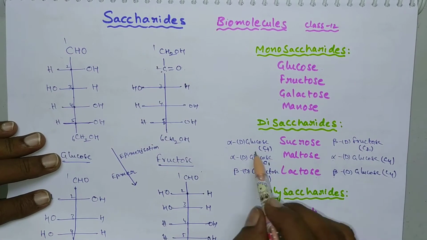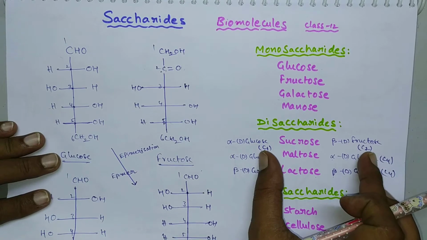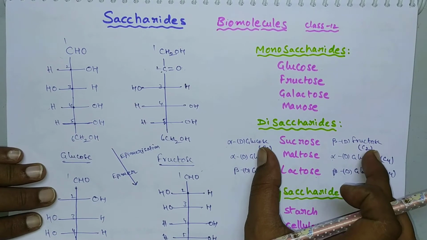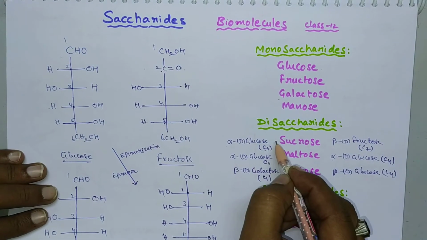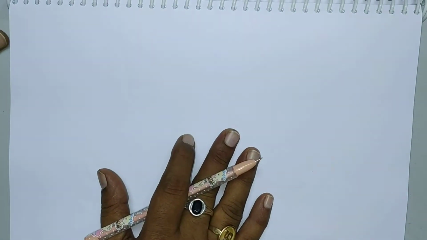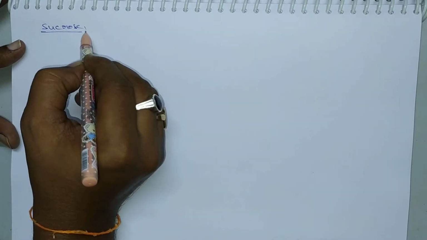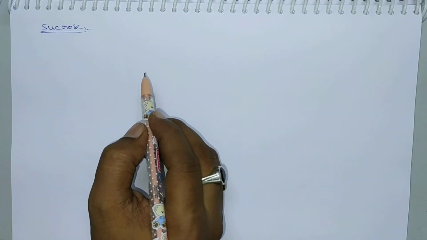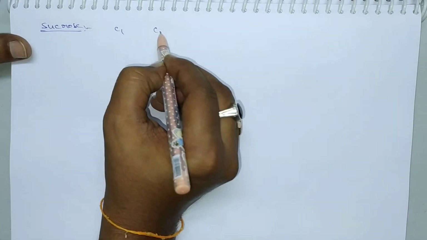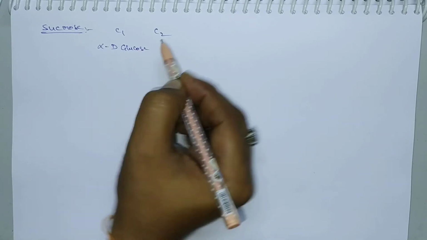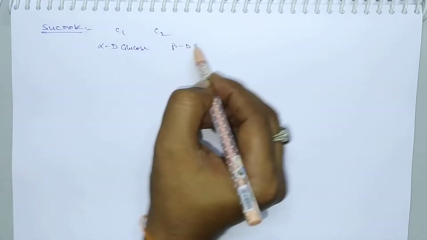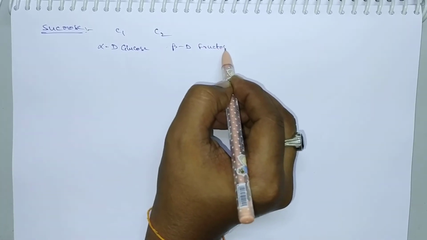The point of attachment will be between C1 and C2. And whether it is a reducing sugar or non-reducing sugar, we have to check it. Now let us draw the structure of sucrose to understand this. So here it is sucrose. In case of sucrose, the point of linkage is between C1 of alpha D glucose and C2 of beta D fructose.